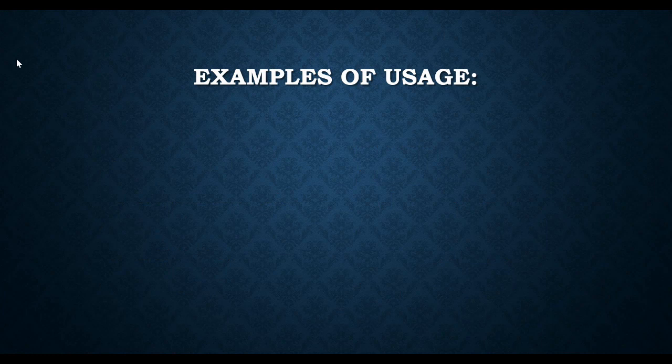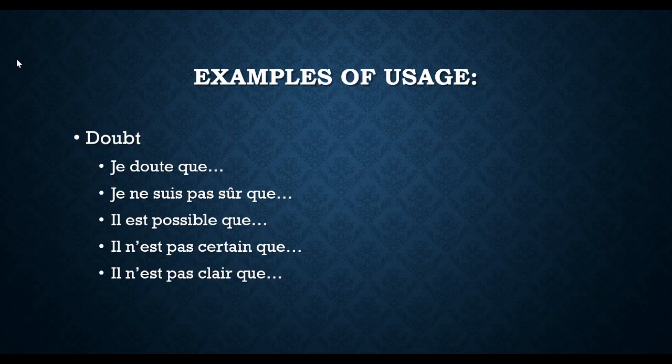Okay, next one. Now we've got doubt. And like I told you, doubt is my favorite one to talk about. I don't know why. Just because, I don't know, it's a little fun. It's like a puzzle, that sort of thing. So if you are doubting, if there is any slightest bit of doubt in your mind, then that is going to be subjunctive. Okay. So we are going to have phrases like je doute que, je ne suis pas sûr que, il est possible que, il n'est pas certain que, il n'est pas clair que. So I doubt, I'm not sure, it's possible, it's not certain, it's not clear that whatever.